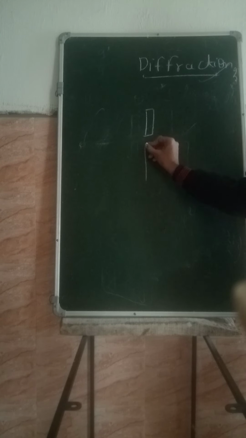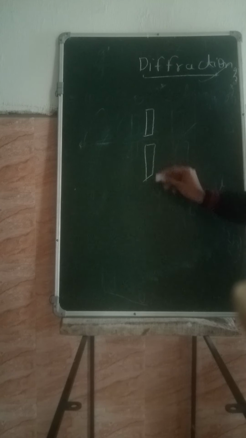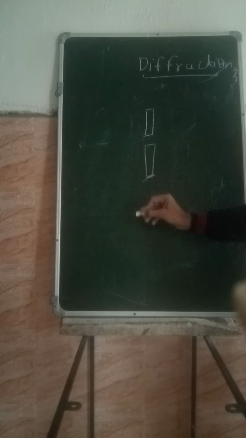Why? Look. Suppose this is a single slit. We have made the single slit.